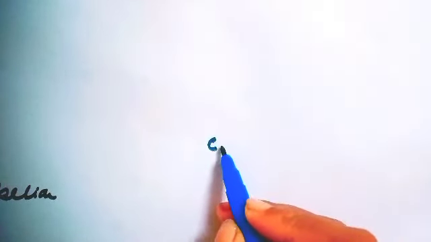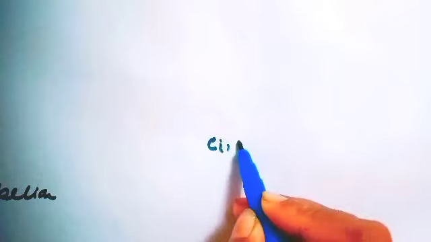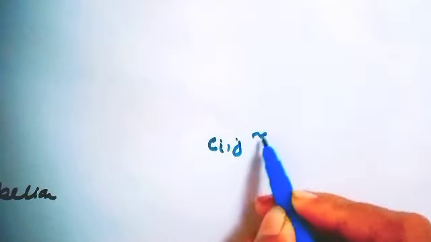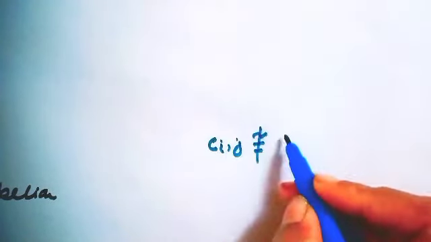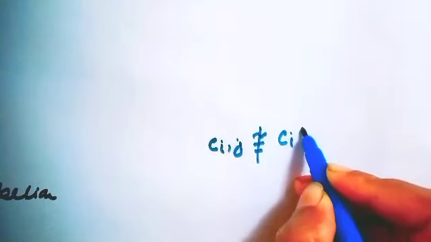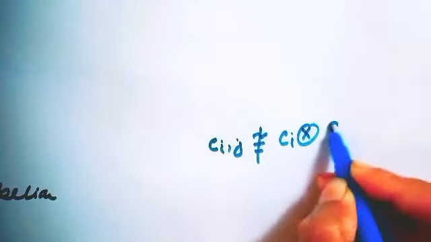Okay, but this property is not true for all Cij. If you consider any Cij, then this is not always isomorphic to Ci external direct product Cj.